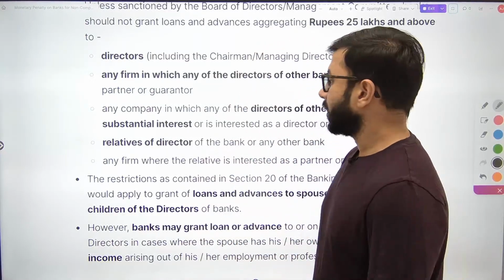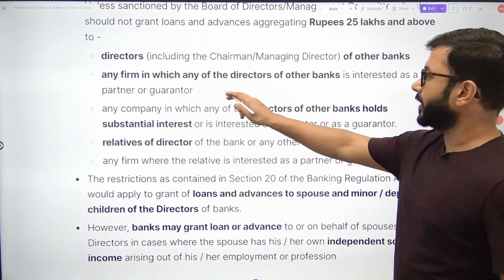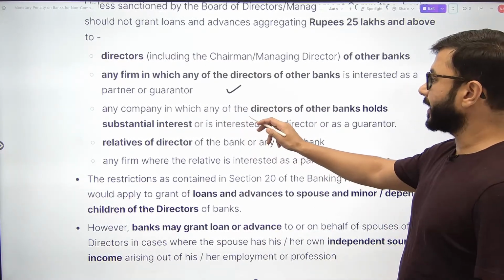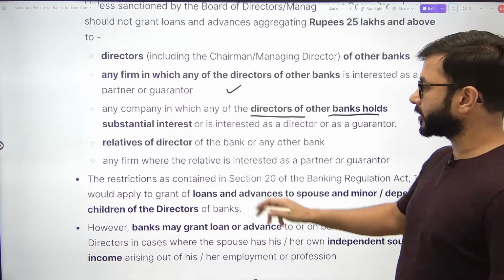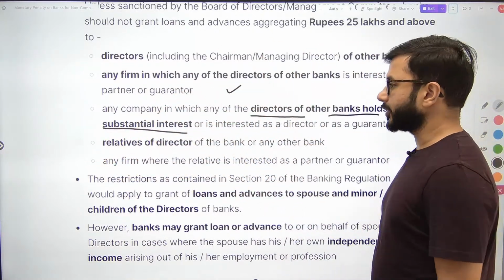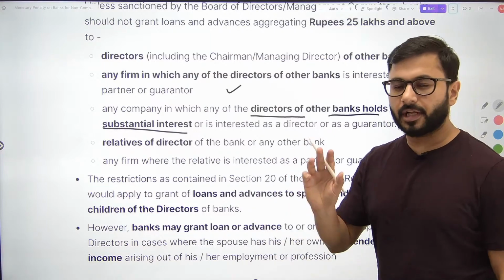Okay. Second, हमने देख लिया था any firm in which directors of other banks is interested. Third है any company in which directors of other banks hold substantial interest. कोई कंपनी है जिसमें किसी और बैंक का director substantial interest रखता है, वहां पर भी 25 लाख तक कर सकते हो.